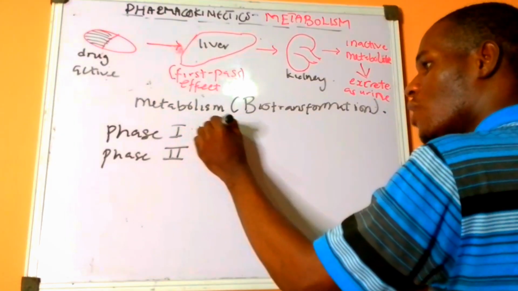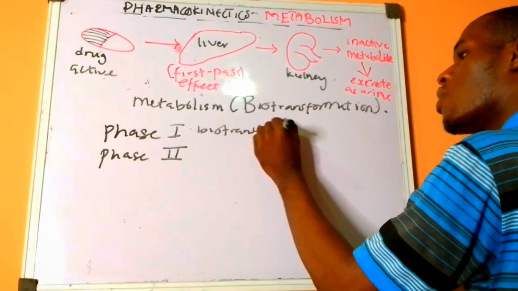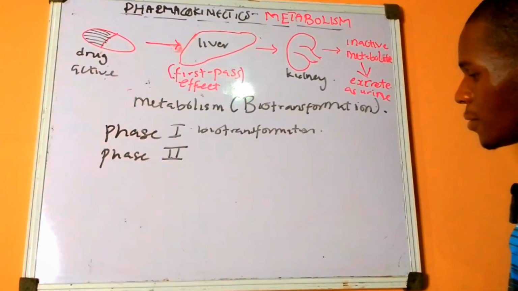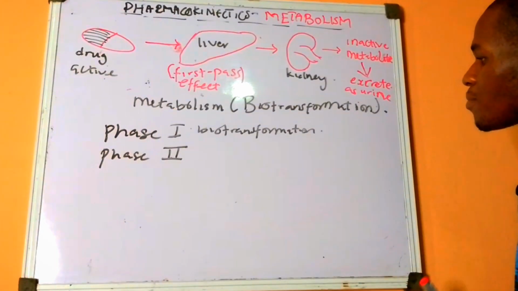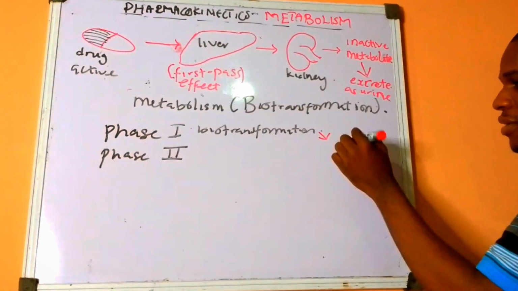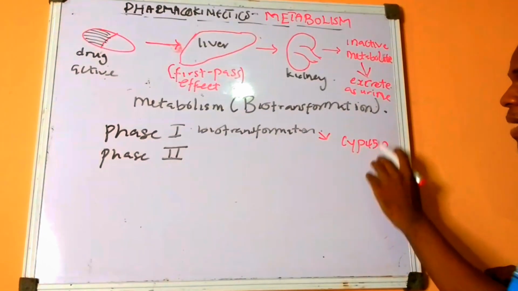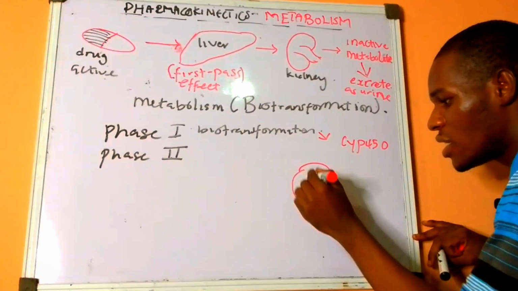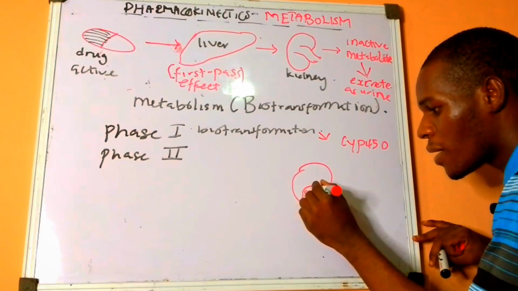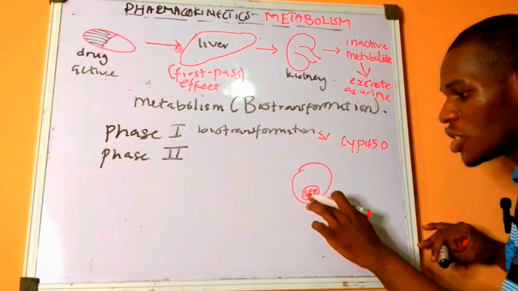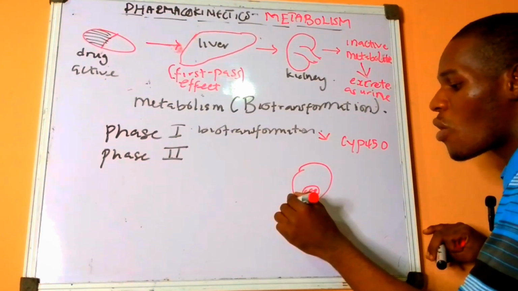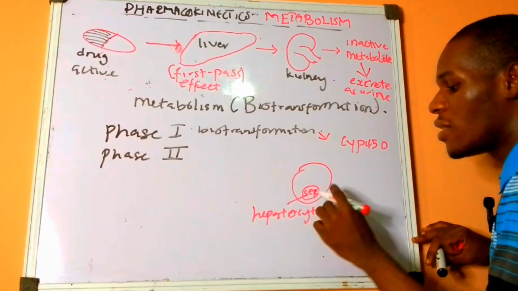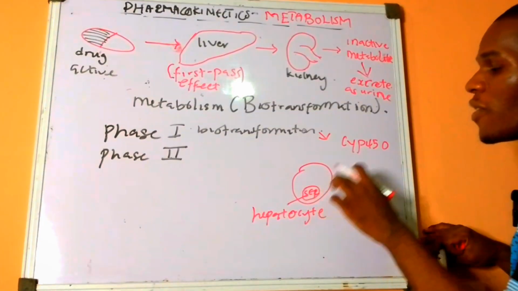So the phase one biotransformation of a drug is the metabolizing of the drug by CYP450 enzymes. Now, these enzymes are present in the smooth endoplasmic reticulum, SER. Remember our cell physiology, smooth endoplasmic reticulum of the hepatocyte, the liver cells. They are present in the smooth endoplasmic reticulum of the hepatocyte.